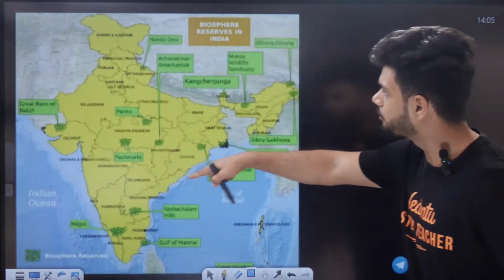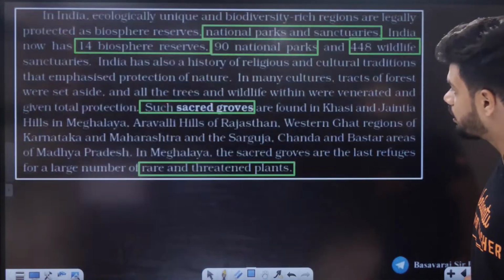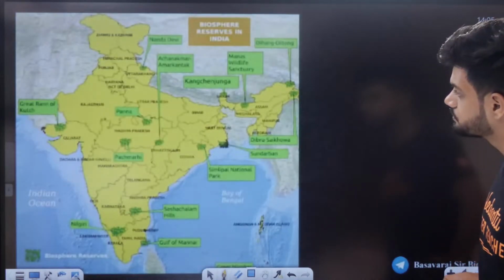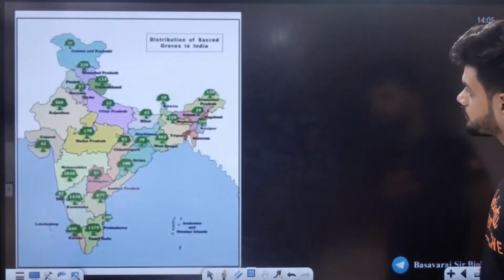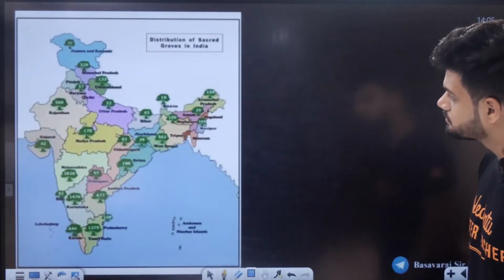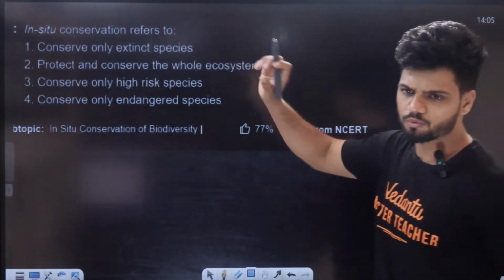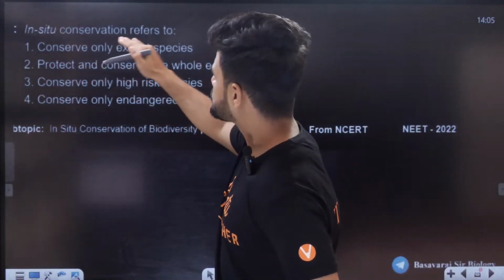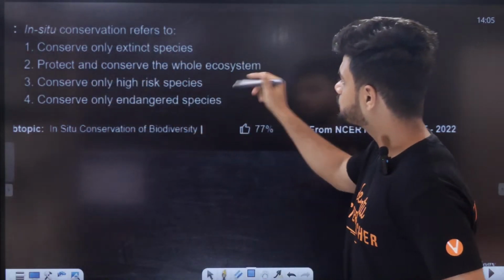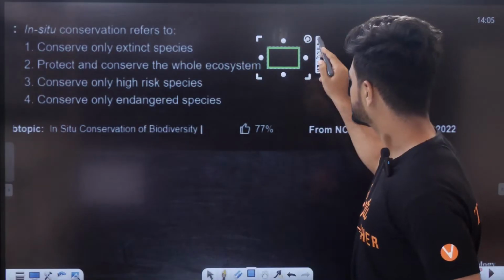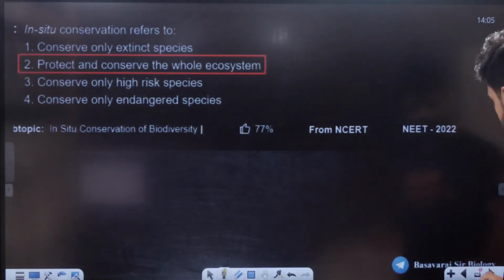Here is a small map of all biosphere reserves in India, all 14 of them. Small map for wildlife sanctuaries in India. Small map for sacred groves in India. Now, small question here. In situ conservation refers to conservation of only extent, protection and conservation of whole ecosystem. Yes, this is the answer. Very simple question, very simple answer.